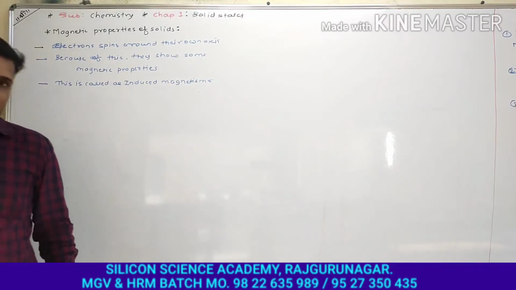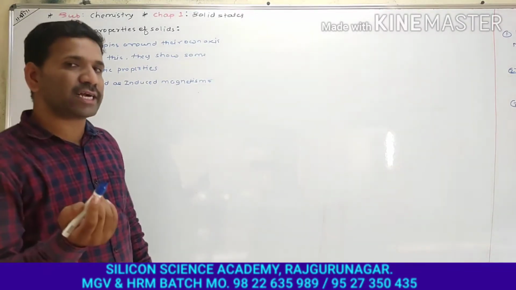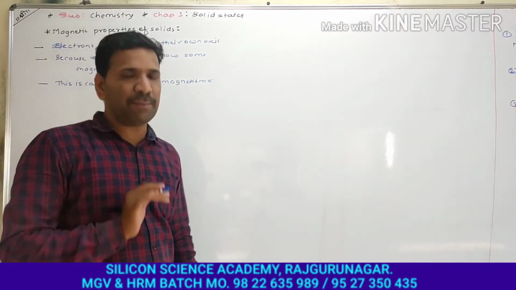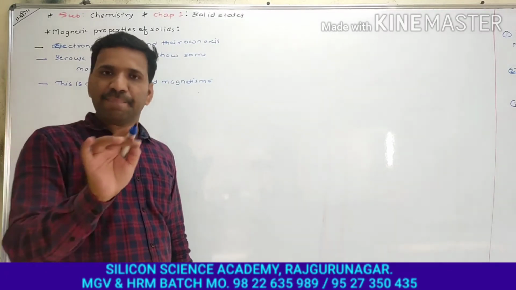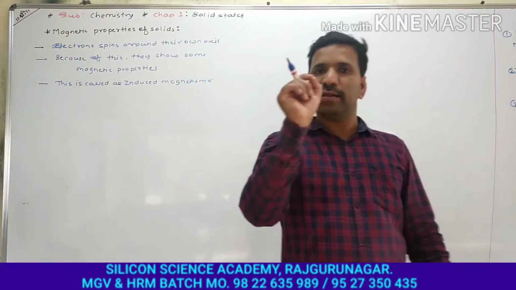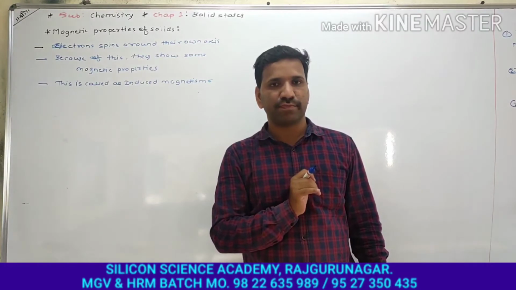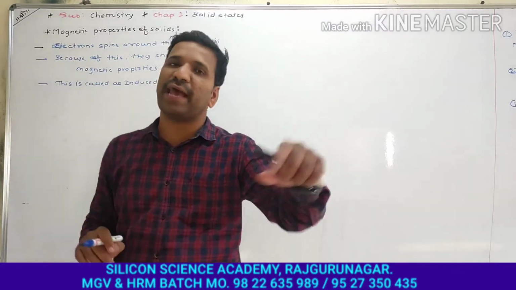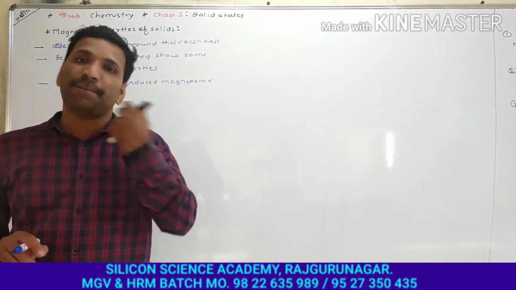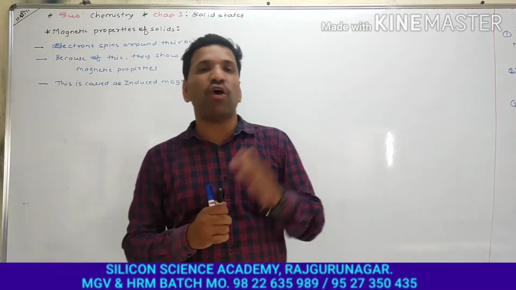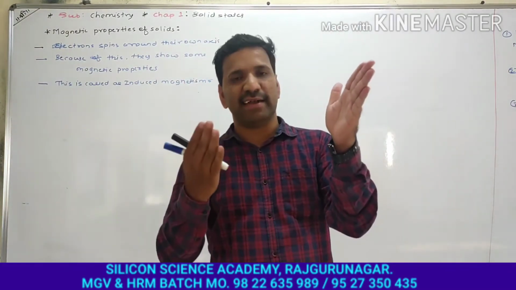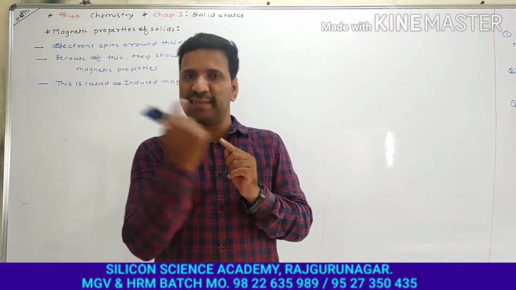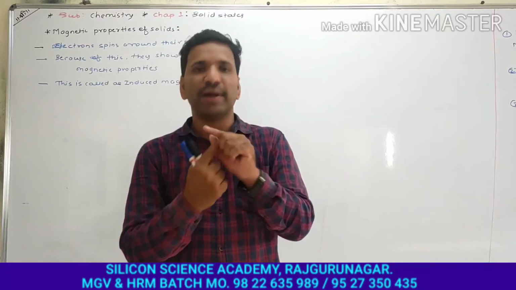Now, if there is only one electron present in an orbital, that is the electron is unpaired, then the substance or the solid will behave as a magnet. But if there are two electrons present in the orbital, that is electrons are paired, then the spin of one electron is cancelled by the spin of the other electron, because you all know electrons spin equal but in opposite direction.